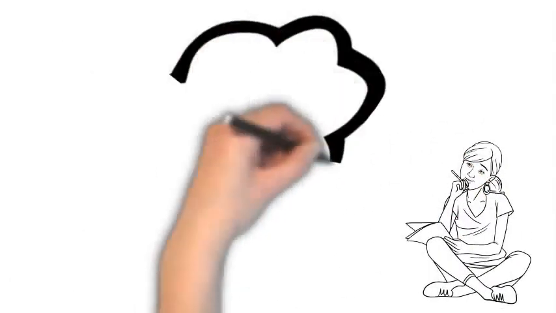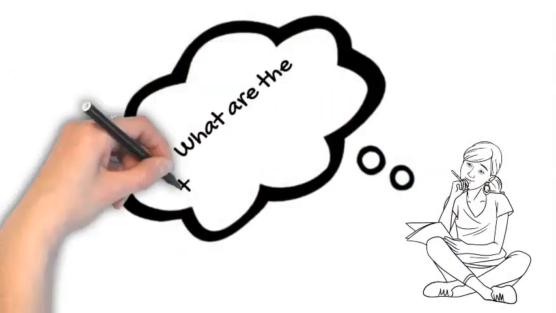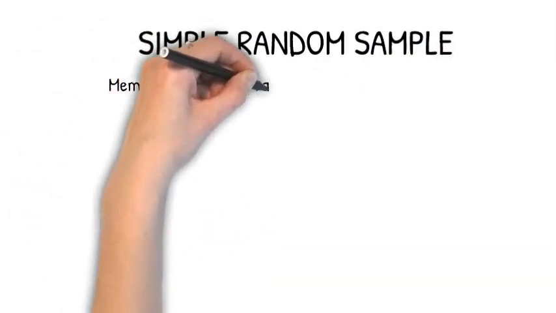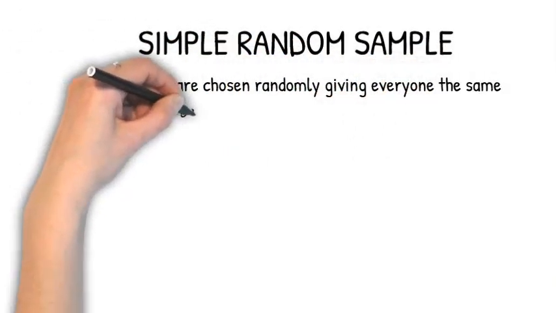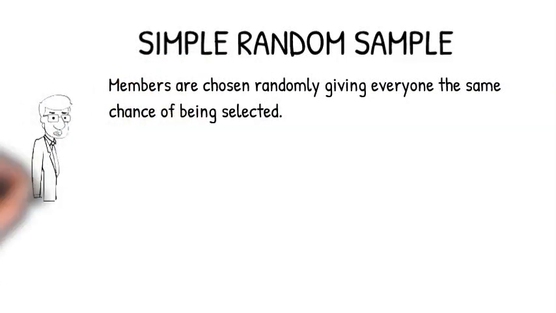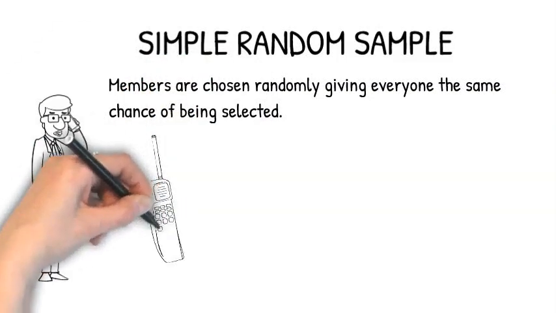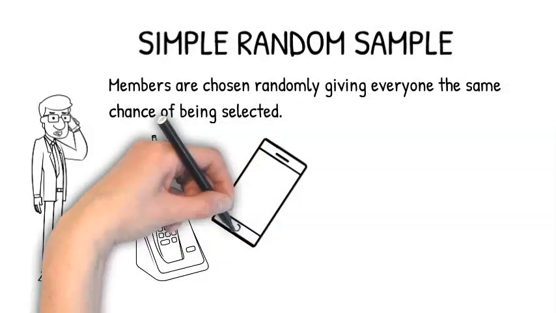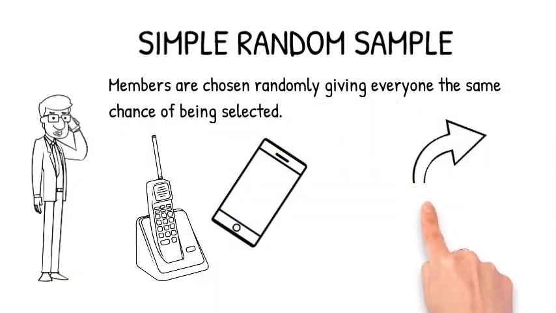What are the types of samples? How can we get a sample of people? Let's look at some ways. First, a simple random sample. Members are chosen randomly, giving everyone the same chance of being selected. Examples would be telemarketing calls, where your number is randomly generated from software, or pulling names out of a hat.